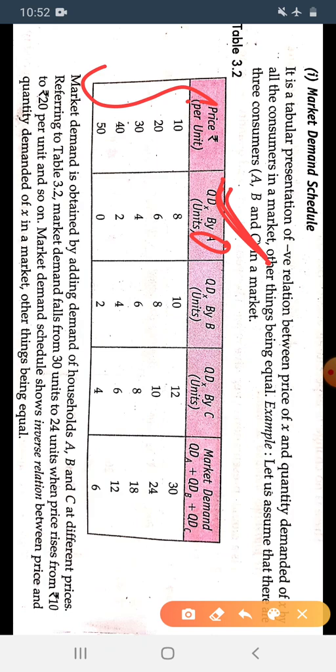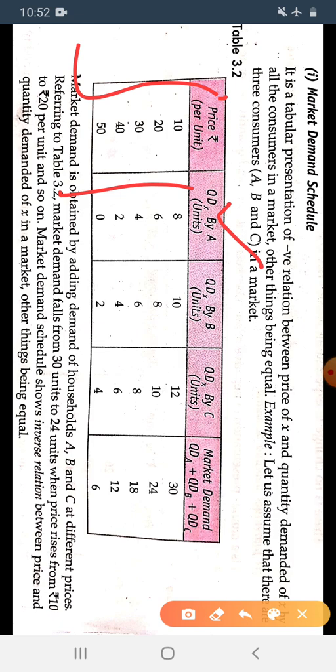Here we are assuming. So the price of the X commodity is given here. Quantity demanded of the X commodity by consumer A is here. Quantity demanded of the X commodity by consumer B is here. And the quantity demanded of the X commodity by consumer C is given. And we have taken all these things together.